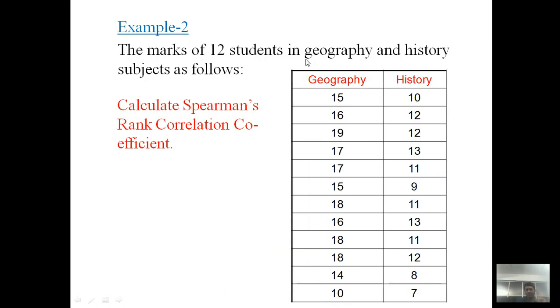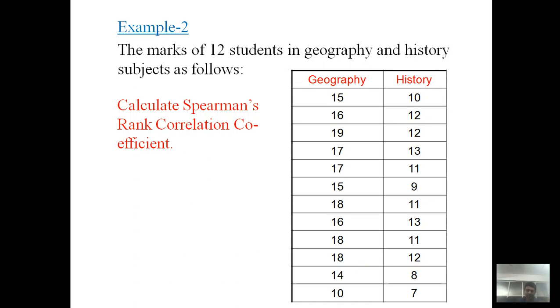But here we have to see that there are tied situations. How can we say something is tied? See here: first, second, third, fourth, fifth, sixth, seventh. The seventh student gets a score of 18 in geography, and the 8th, 9th, and 10th students get the same score. That is, the 7th, 8th, 9th, and 10th students get the same score in geography. So there are students who get the same position in the geography subject, because all get 18 marks. This type of situation is known as a tied situation.